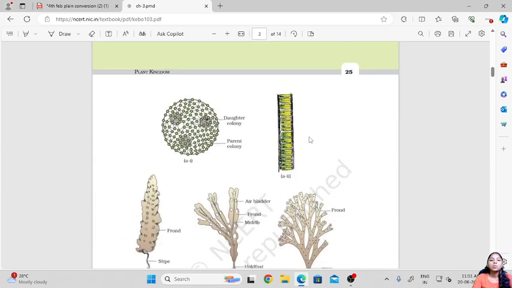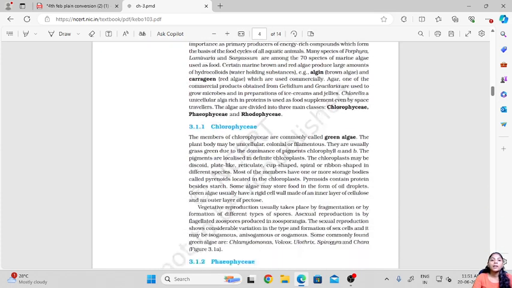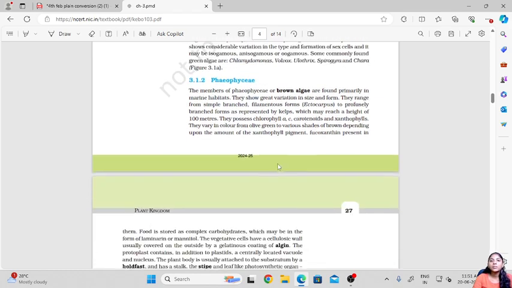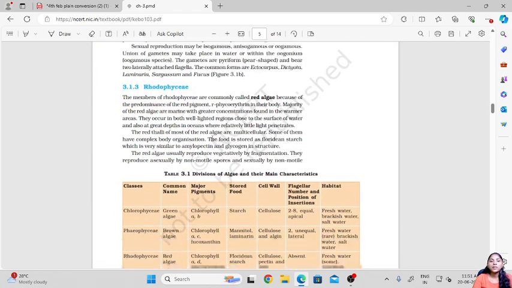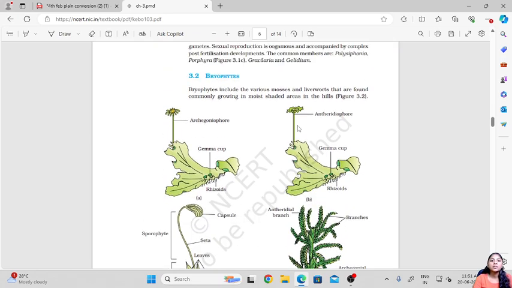Then we also saw all these different examples of algae, and then the groups in which the algae are divided, that is chlorophyceae, which is the green algae, then phaeophyceae, the brown algae, and rhodophyceae, which are the red algae. In today's class we will start with the bryophytes.